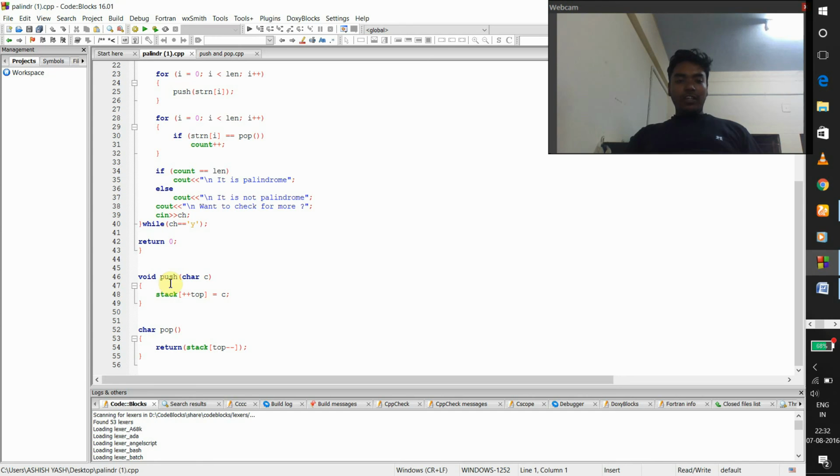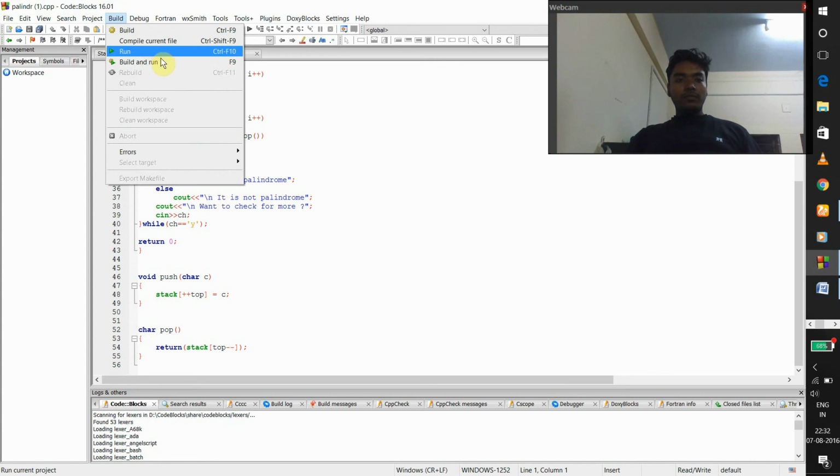Then again void push(char): ++top, stack[top] is equal to c. Then char pop returns stack[top--]. Now I'm going to build the program.